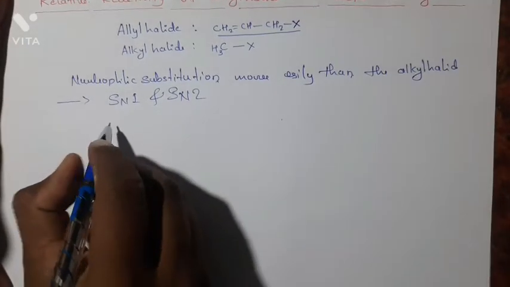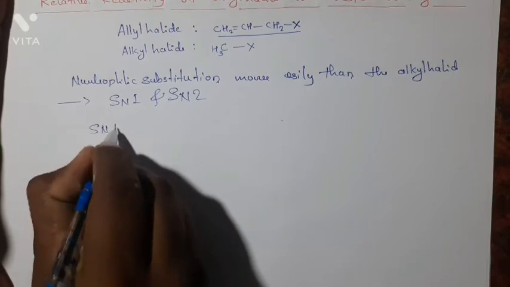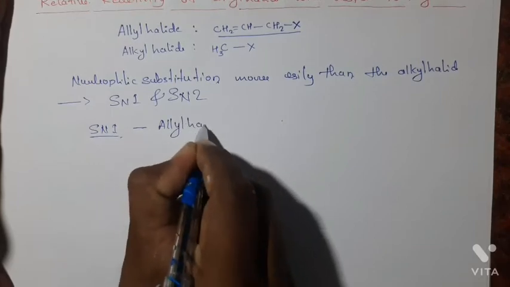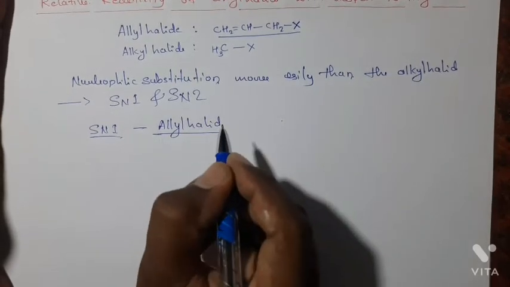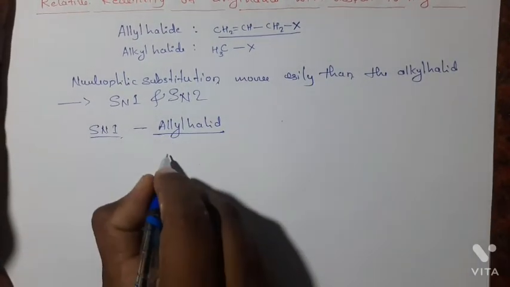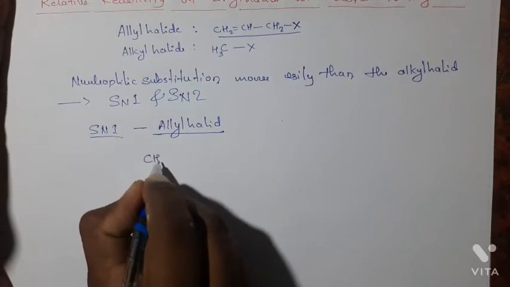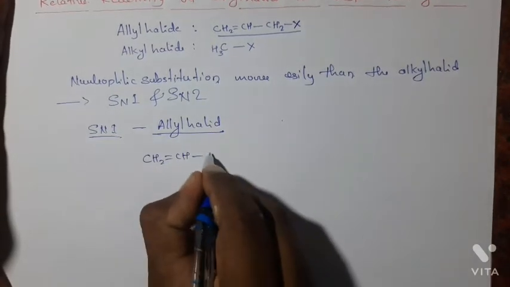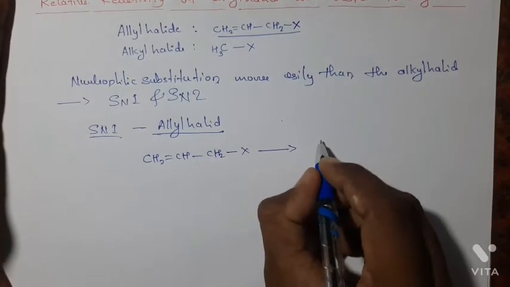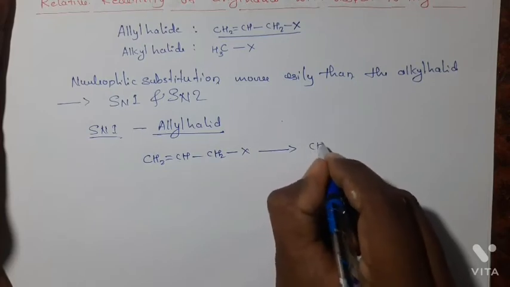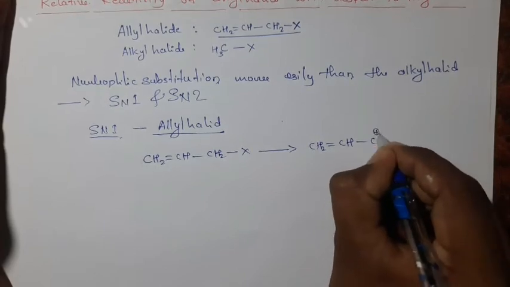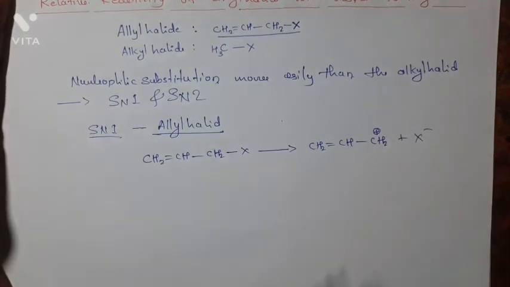In SN1 reaction, the allyl halide first undergoes ionization to give a carbocation, CH2=CH-CH2+ and X minus.